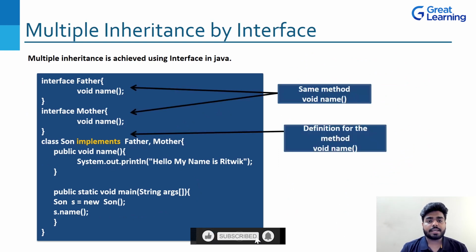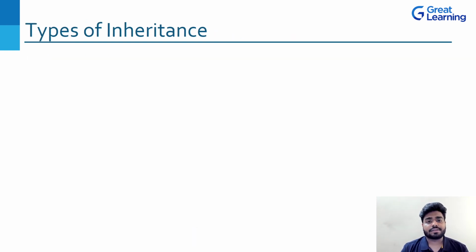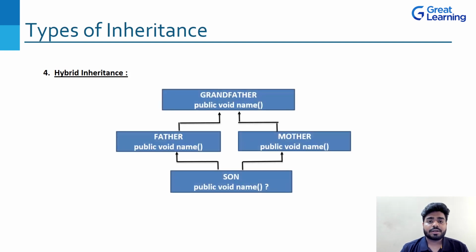The definition for the method void name is done in the Sun class, and that's how we get the result. Now the last inheritance which we have is hybrid inheritance, and it's nothing but a mixture of two inheritances. Now you have to understand with this diagram what those two inheritances are.